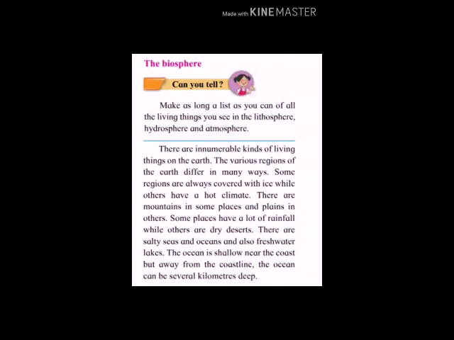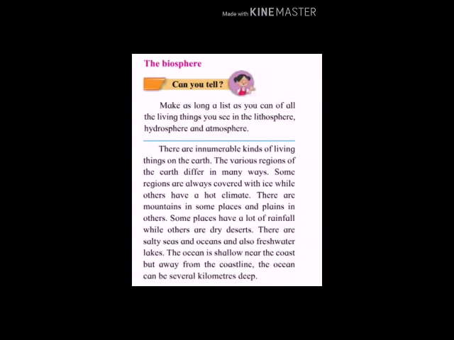The various regions of the earth differ in many ways. There are different regions, isn't it? We have studied the landforms and now the regions. Regions are different on the earth in different places. Different types of regions are there.